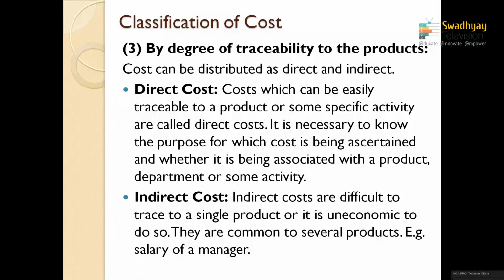As I already mentioned in the last part, that is direct cost and indirect cost. Here the direct cost means that which can be easily traceable to a product or some specific activity, called a traceable or direct cost. Take an example, as I mentioned previously, the coconut. Suppose I want to manufacture coconut oil. What is the basic raw material? Coconut is the basic raw material. So if I want to explain a direct cost, in this case the direct cost is the raw material of coconut, or the coconut expenses for the particular manufacturer, is a direct cost.